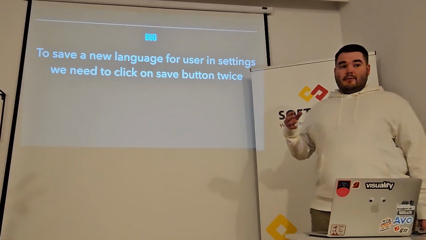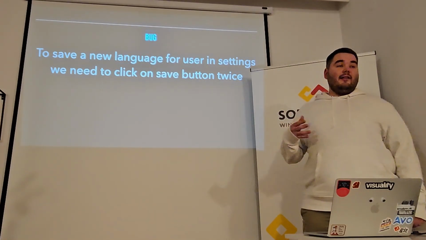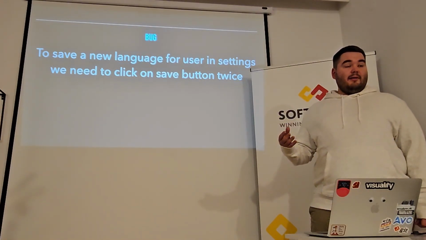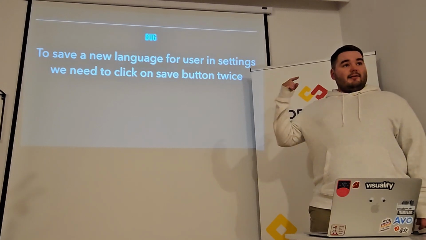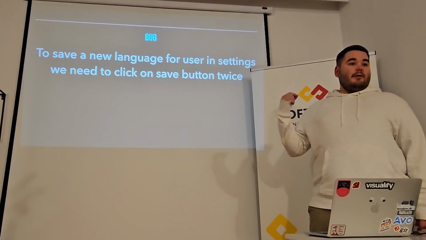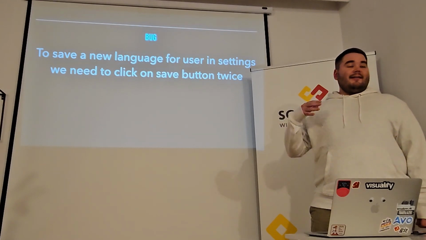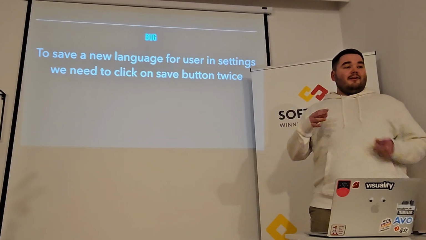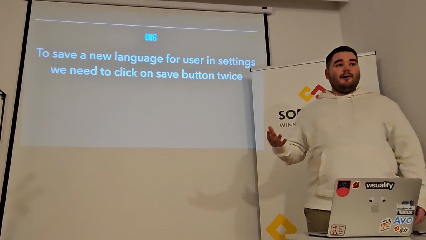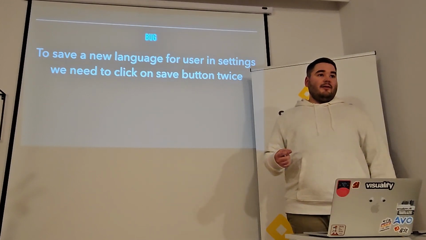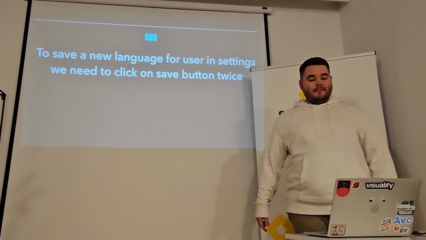Basically, the bug was when a user tried to save the language in the settings of the application. The user selected the new language from the dropdown, pressed the submit button, and then the application UI changed to the new language, but after the refresh, everything got back to the old language.